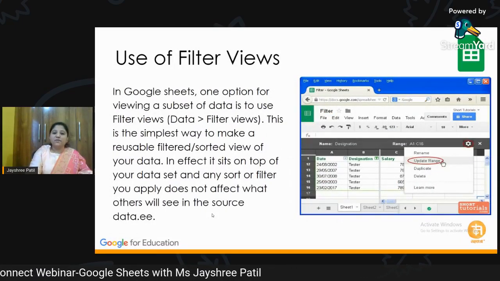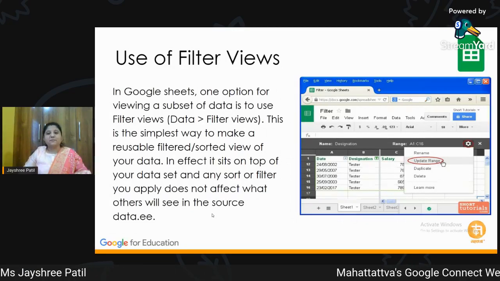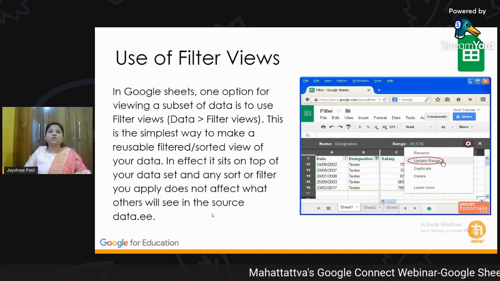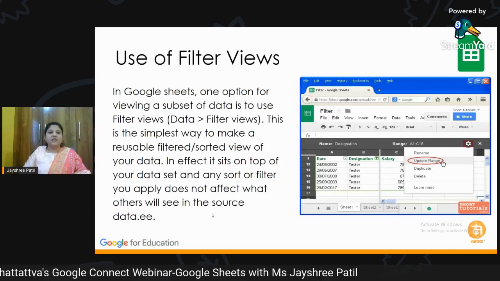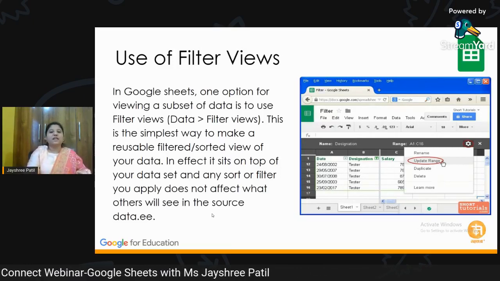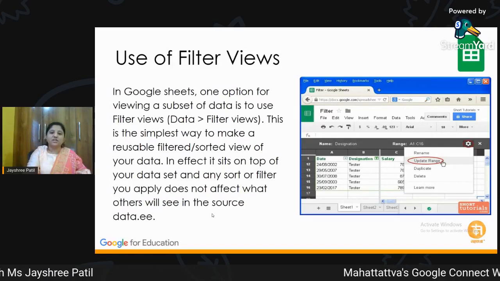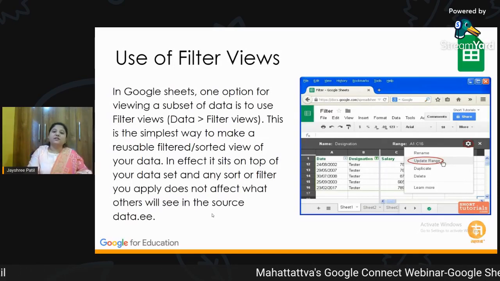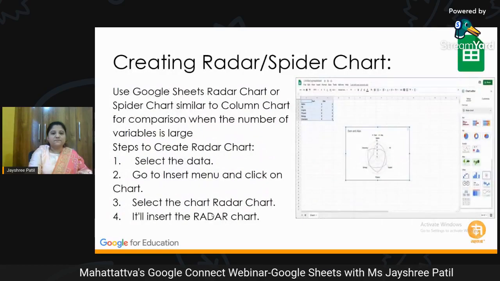There are different filter views available. Suppose many people are working on one sheet and somebody applies some feature. I want to look at the data in a different way, and somebody else is applying some other filter. So we have filter views which we can save, and when we come the next time to use this particular sheet, we are ready with all the filters which we have applied prior. So this is something about filter views.